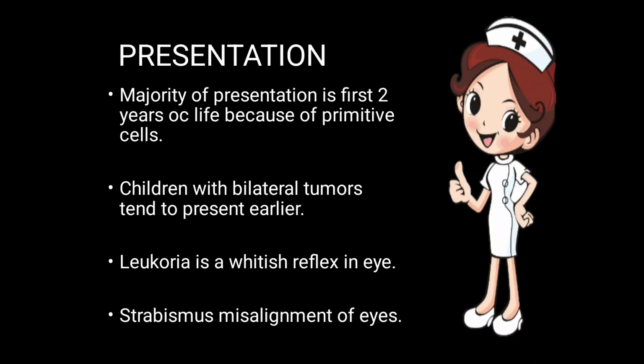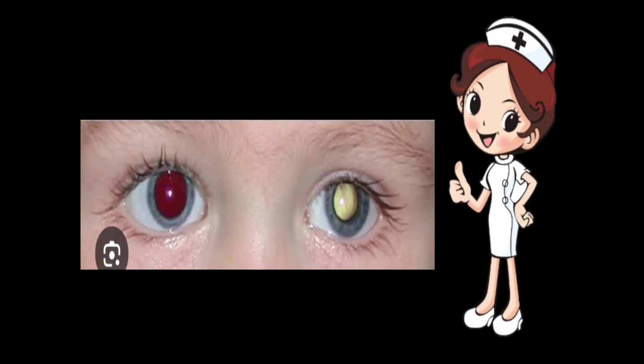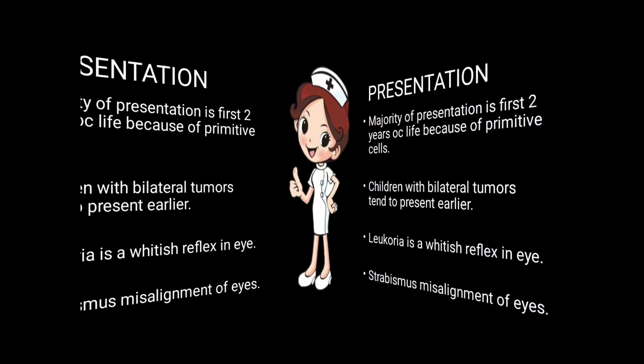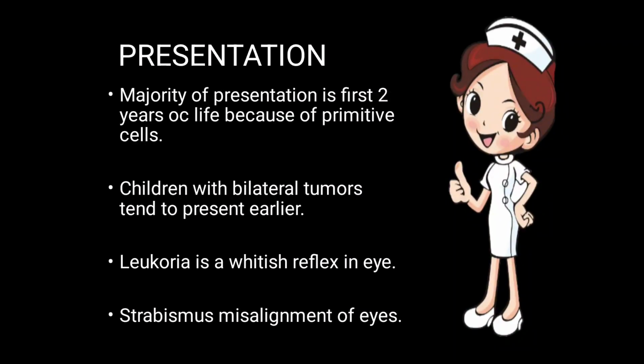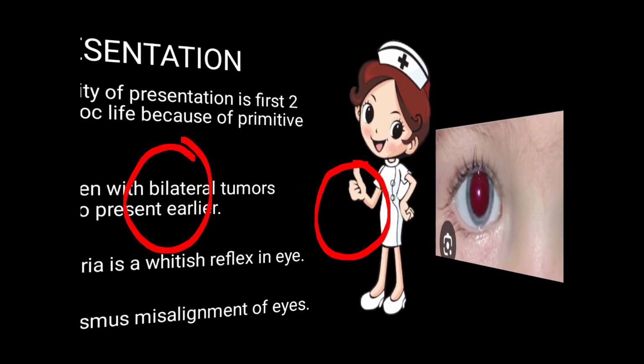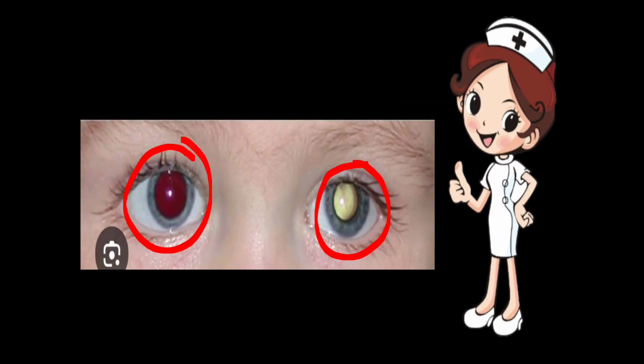Leukocoria is a whitish reflex in the eye. So leukocoria looks like this. This eye is glowing and it is not a normal glow inside the eye. The retinal blood vessel starts glowing and this is a whitish reflex which is showing, and it is a sign of retinoblastoma. Strabismus means misalignment of eyes, which may be seen in the patient because this eye is not able to see. So the eye tries to see, and in order to see the eye becomes misaligned itself.